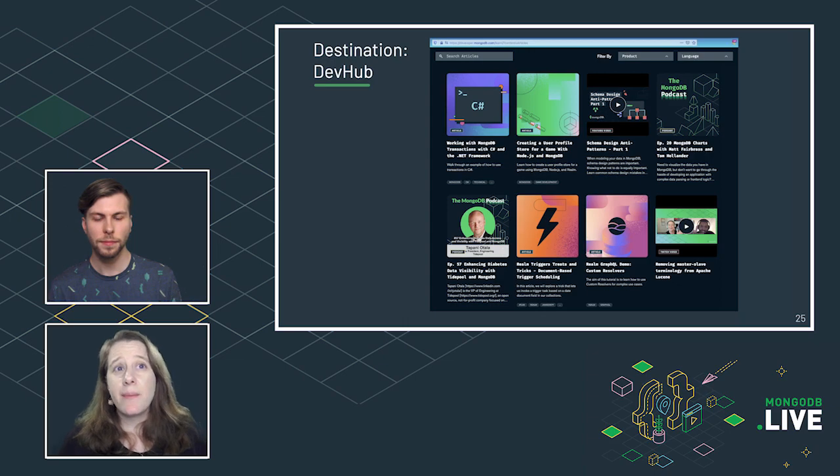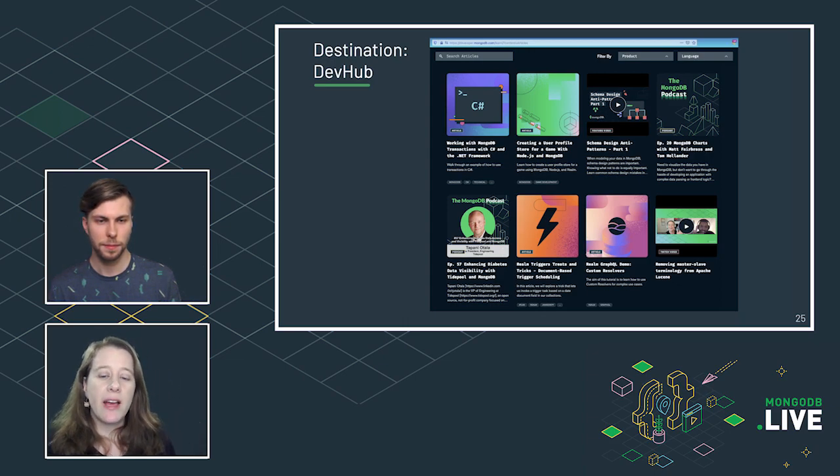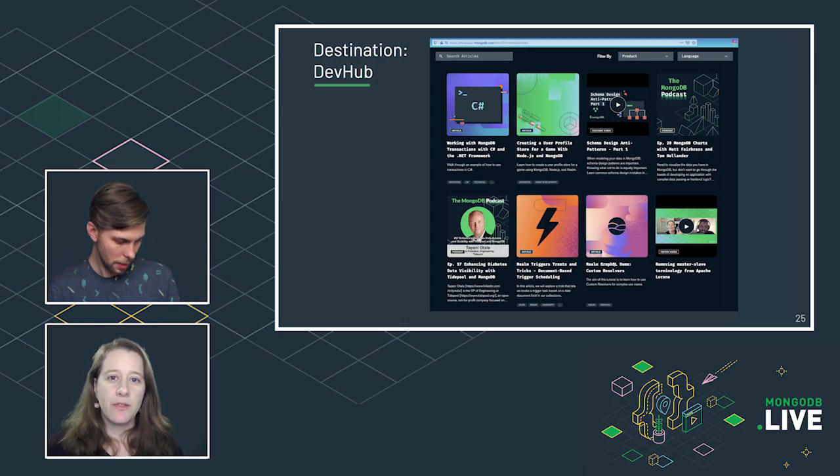Yeah, I mean, this is something that people have been doing for a long time, right? They just use RSS feeds. So we can just set up all the RSS feeds for all the different subjects and topics so that people can pick what content they want to syndicate where.